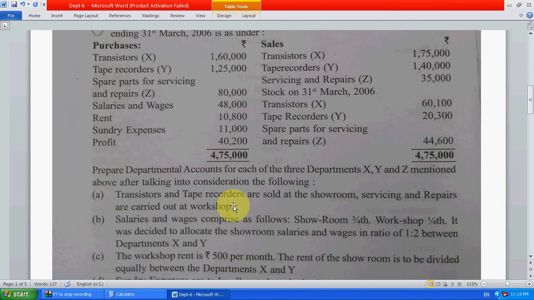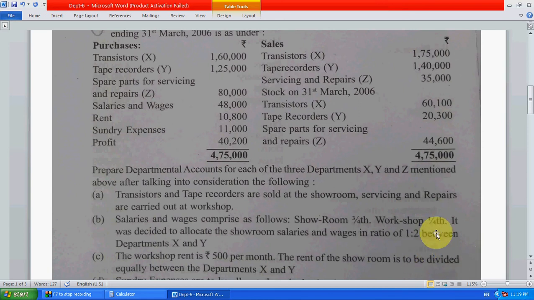Transistor and tape recorder are sold on a showroom basis. Service and repairs are carried out at the workshop. X, Y, Z means showroom and workshop: X and Y are showroom, Z is workshop. Salaries and wages comprise as follows: showroom three-fourths, workshop one-fourth.